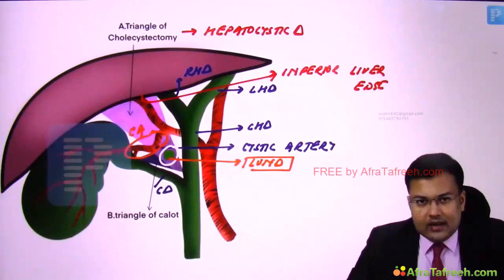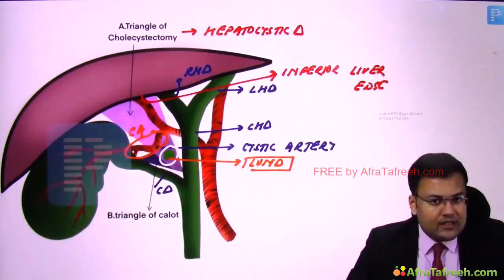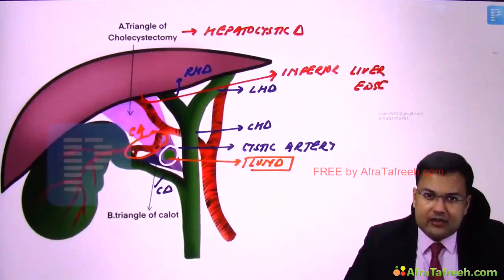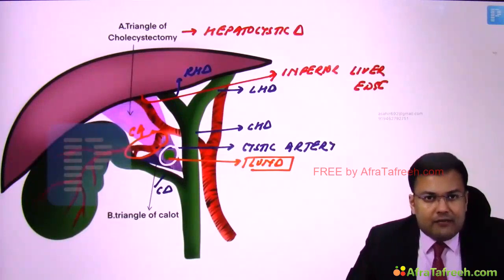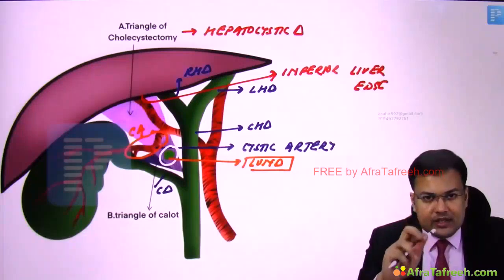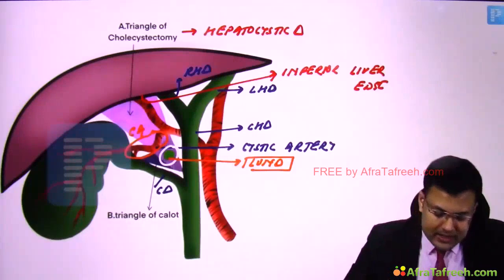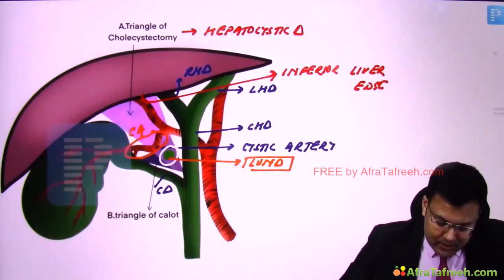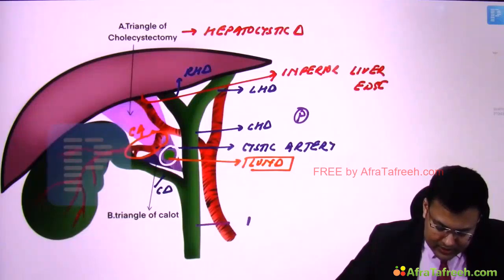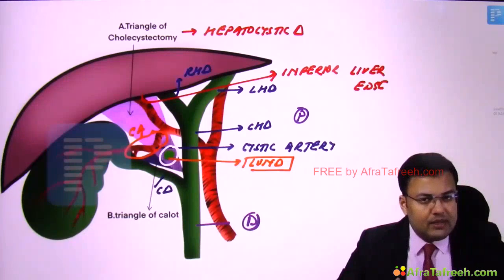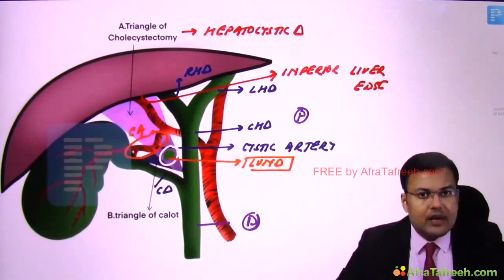So the cystic artery is the content of the hepatocystic triangle, and the lymph node of Lund is the content of Calot's triangle. Simple. If I'm going to perform the cholecystectomy, which part of the bile duct is most commonly injured? You tell me, this proximal part or this distal part? So obviously the proximal part. In the proximal part, particularly which part?